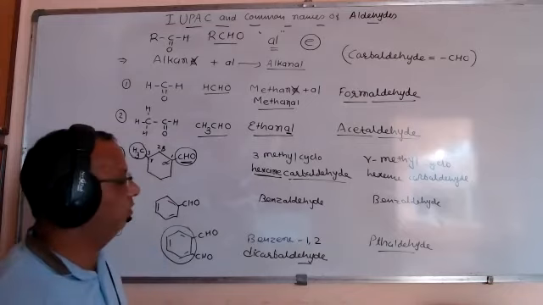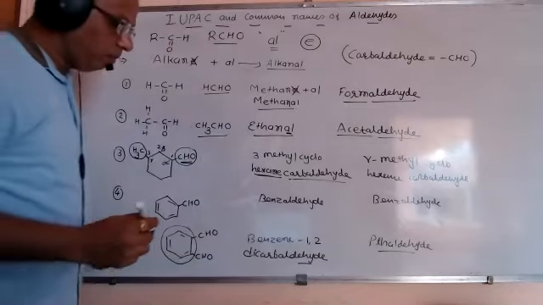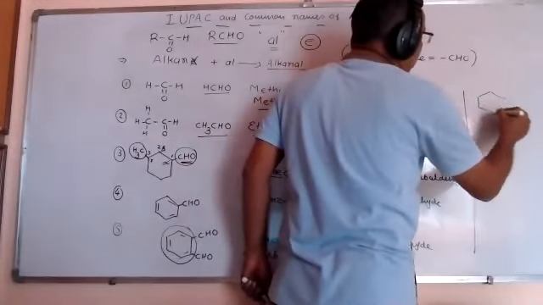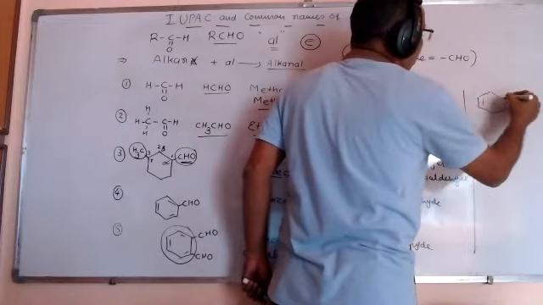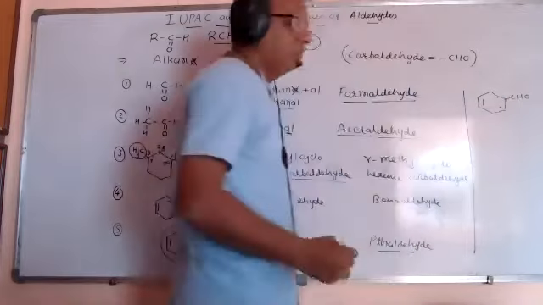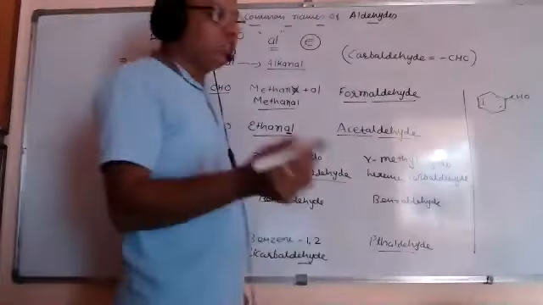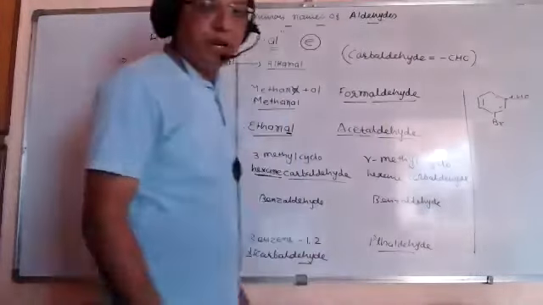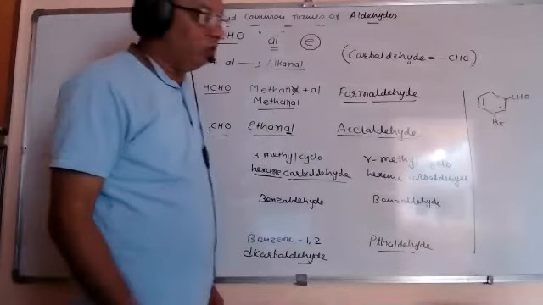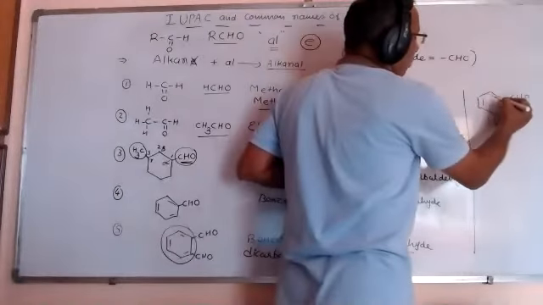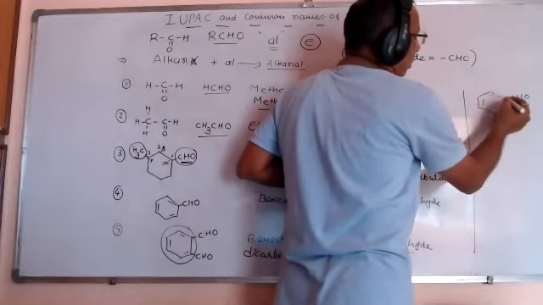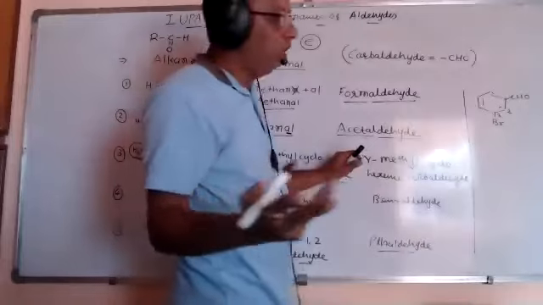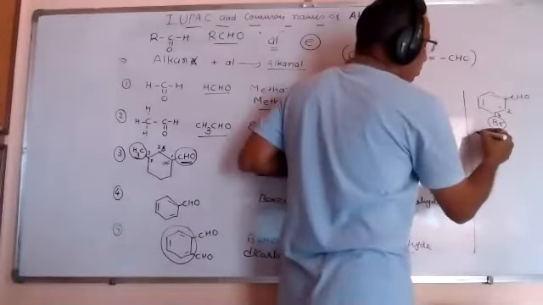If we consider one more compound in which CHO is present as well as, on one more branch, bromine is present. So here, friends, this is the first carbon, this is the second and third. What is present on 3? It's bromo.